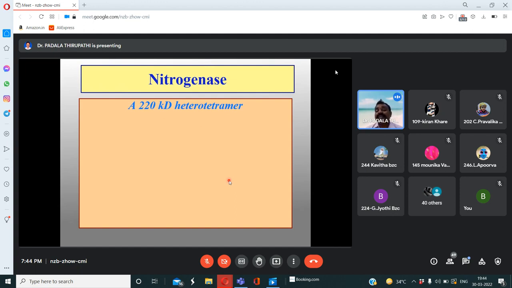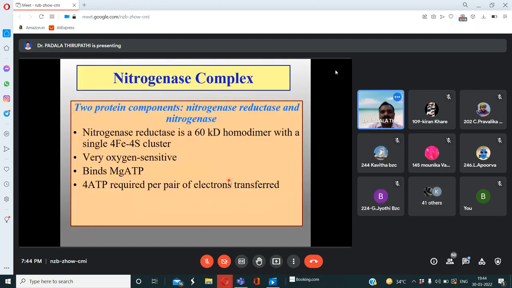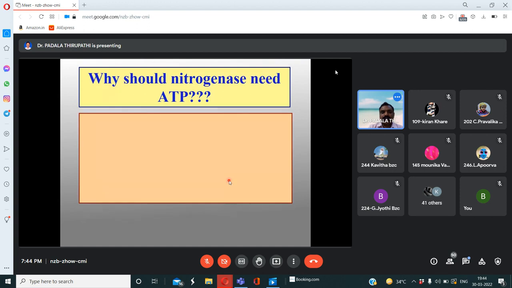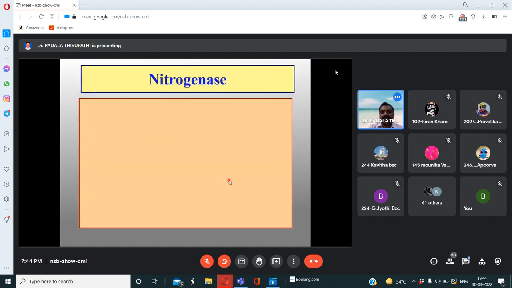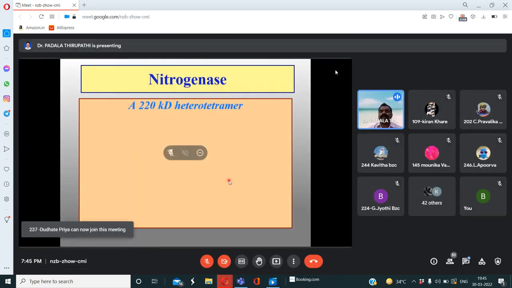As we saw in the previous slide, nitrogenase is an enzyme, it is a protein, which contains 16 kilodalton homodimer with a single iron cluster. That is the homodimer, the nitrogenase reductase enzyme.